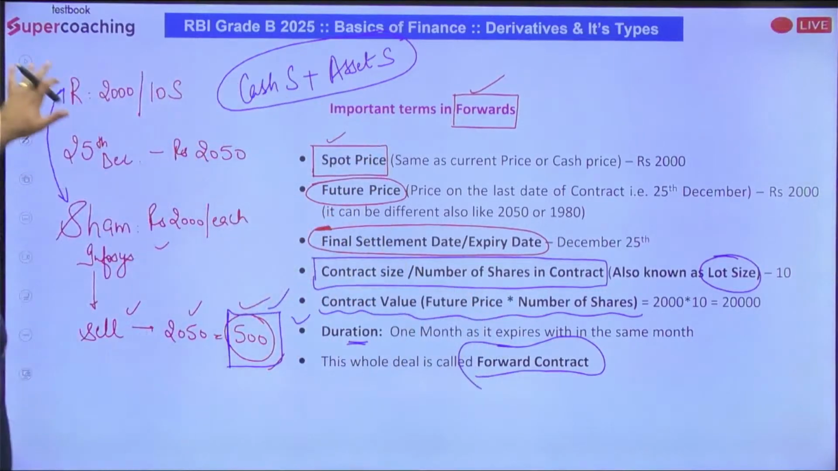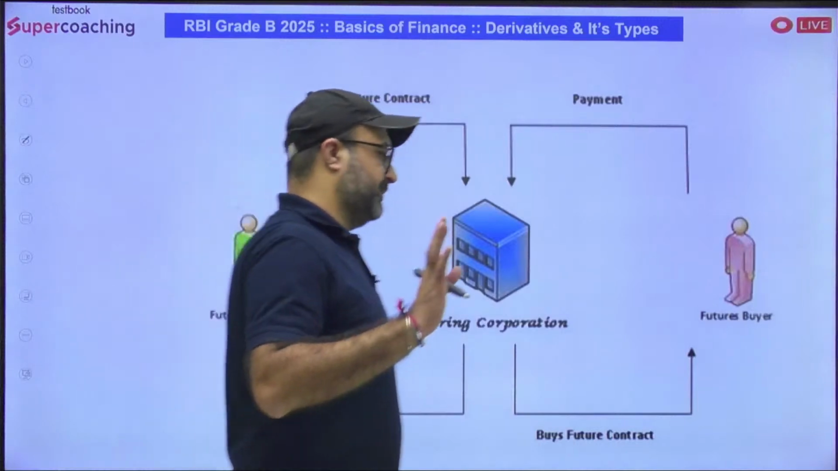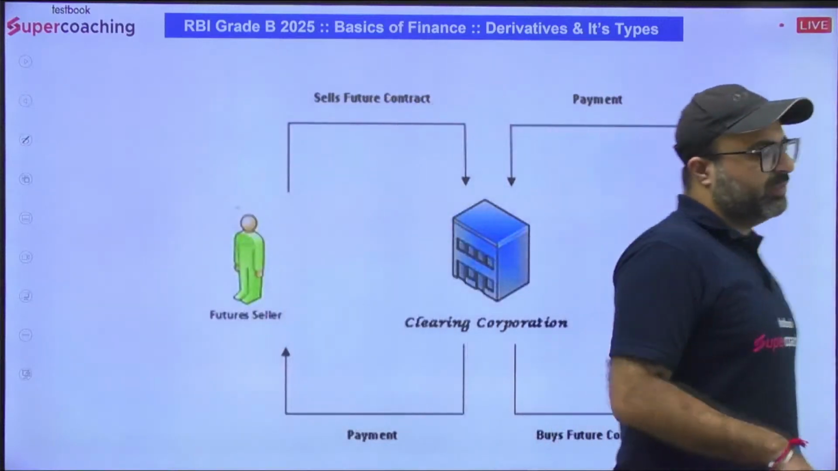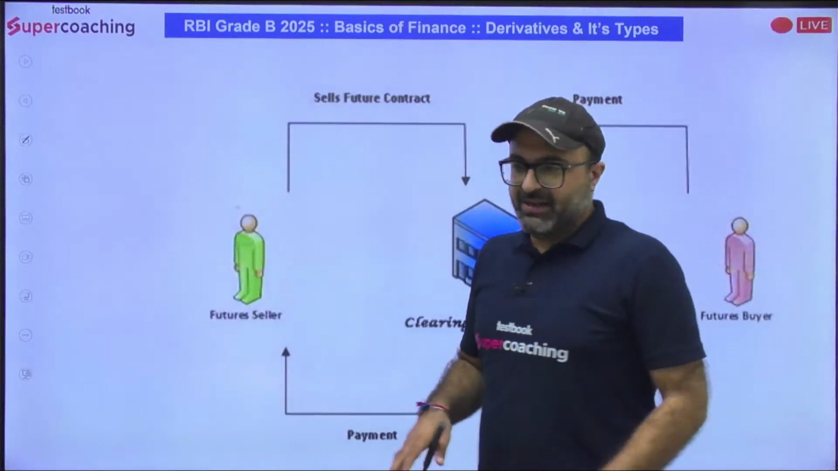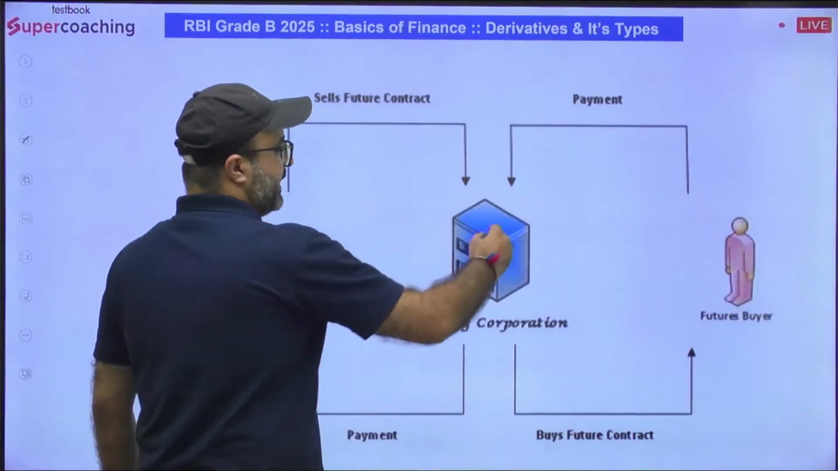Moving on to the second derivative. The second derivative we have is the future. What is future? Future and forward are almost the same. There is only one difference, and the difference is the third party. A third party is involved, that is the clearing corporation.